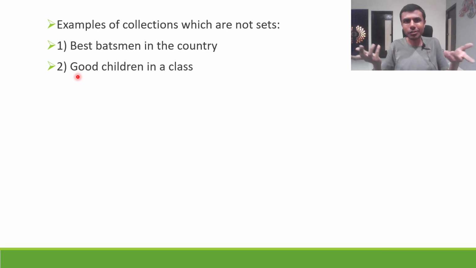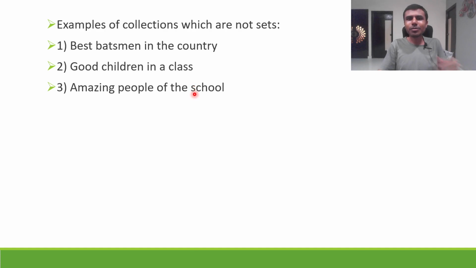Okay. Now, good children in a class. Now, who is a good child? Who is not a good child? Some people say that if you have knowledge, you are a good child. Some people tell, no, you should be disciplined, then you are a good child. Etc., etc. So it's not well defined. You're getting, right. Amazing people of the school. Sir, for me the amazing person is that guy who dances very well. For me the amazing person is this girl who sings very well. So every person has some criteria, but the criteria is not the same, right? It is not well defined. So these are examples of which are not sets.